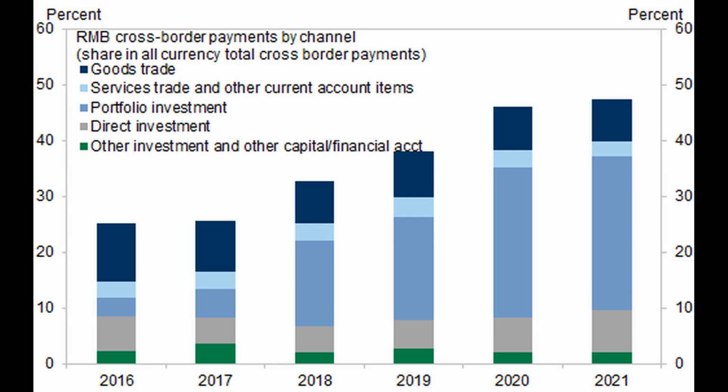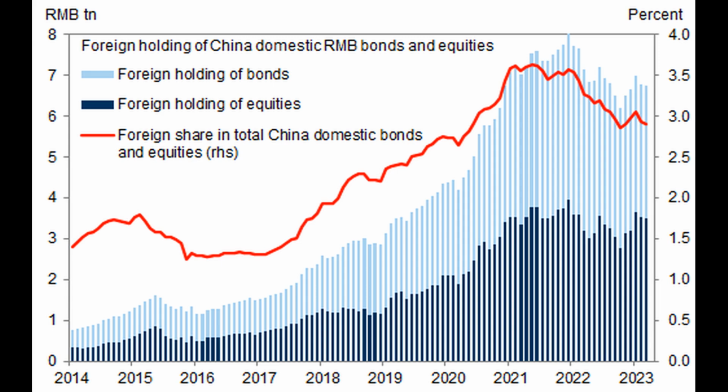4. The shift in internationalization strategy. The shift in China's approach to RMB internationalization is another critical content area that can be easily overlooked. Initially, the Belt and Road Initiative (BRI) aimed to promote the use of the RMB globally.